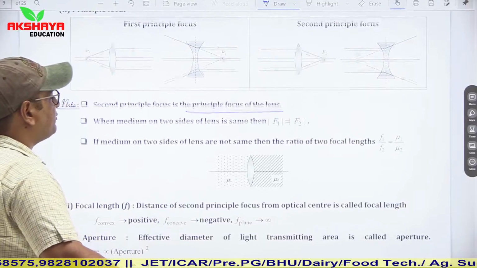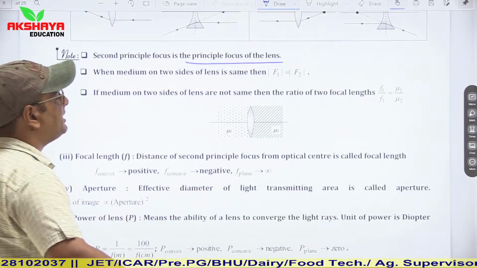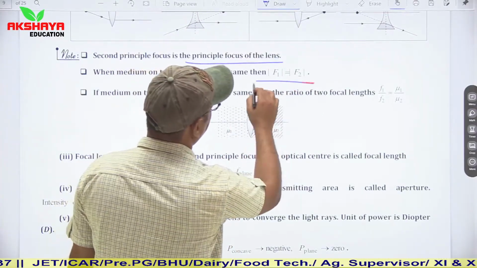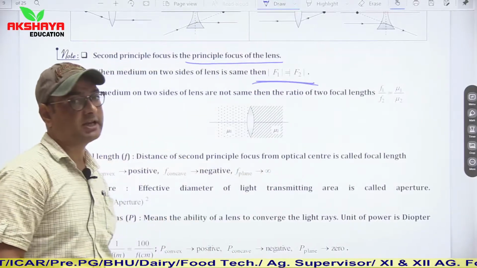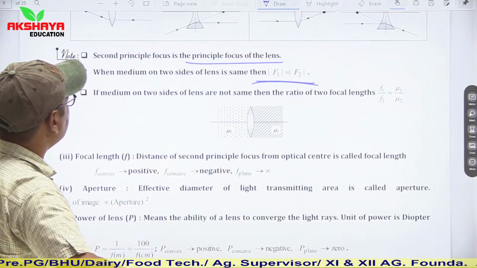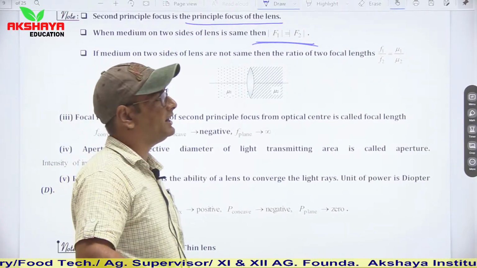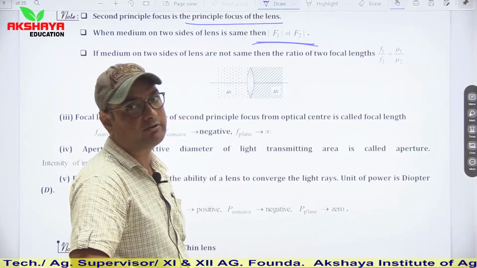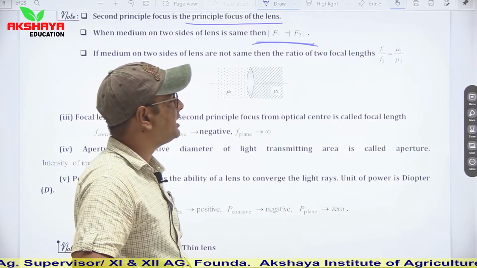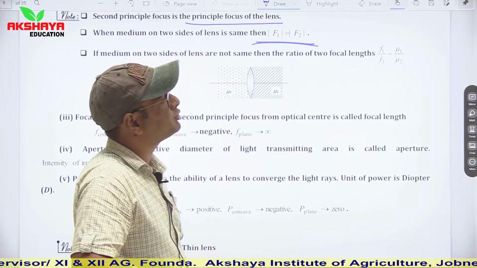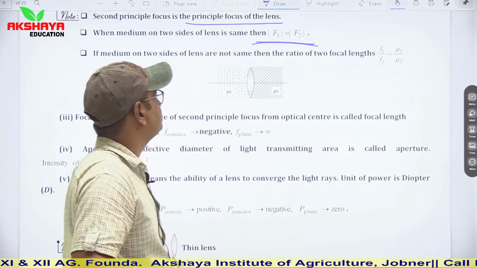When the medium on two sides of the lens is the same, then f1 is equal to f2. If the medium on both sides is equal, then f1 is equal to f2. If the medium on two sides of the lens is not equal, then focal length is directly proportional to refractive index. It means we can say that f1 upon f2 is equal to mu1 upon mu2.